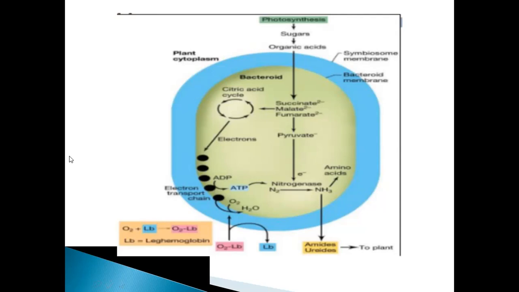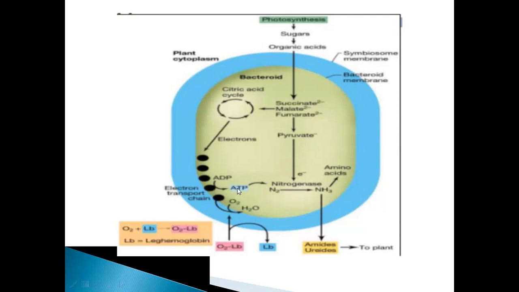From the citric acid cycle, some electrons will be generated, and these electrons will move through a series of carriers and help in synthesis of ATP, so energy is generated here. At the end, water is also released.